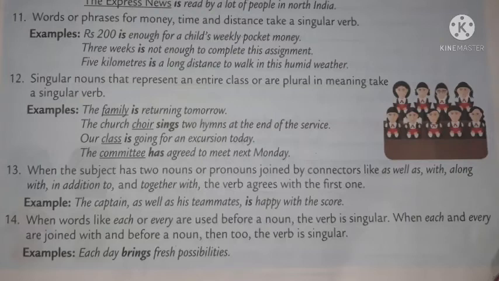Rule number 11. Words or phrases for money, time and distance take a singular verb. Examples: Rupees 200 is enough for a child's weekly pocket money. 3 weeks is not enough to complete this assignment. 5 kilometers is a long distance to walk in this humid weather.